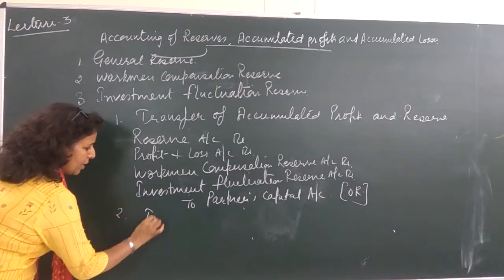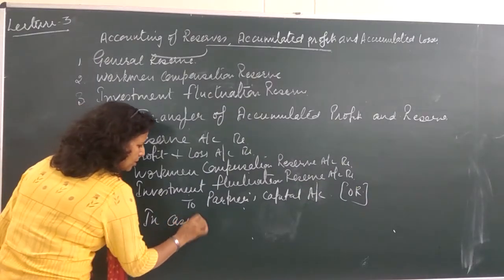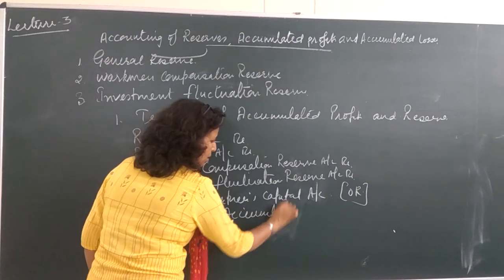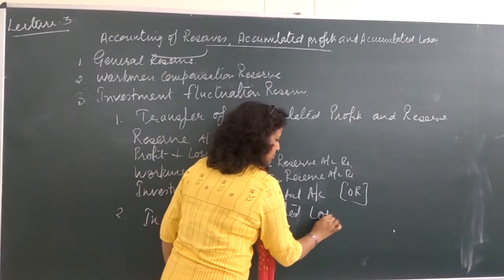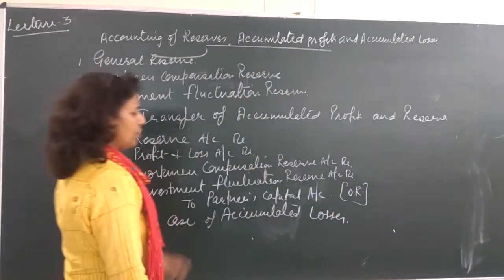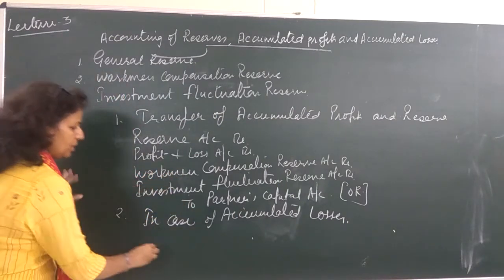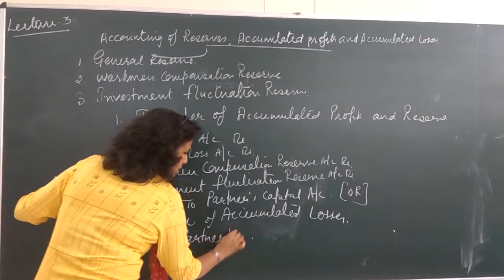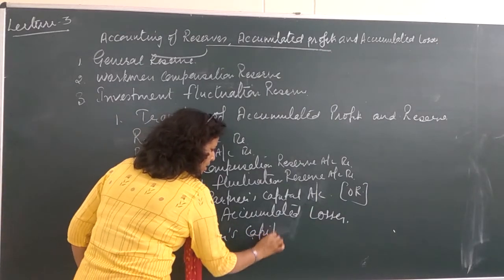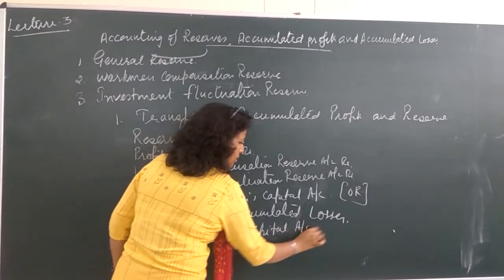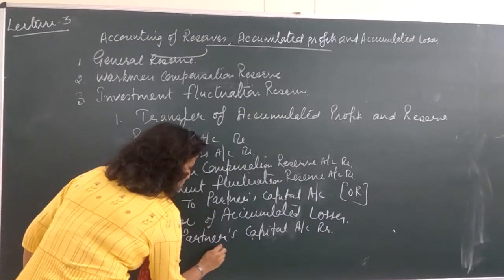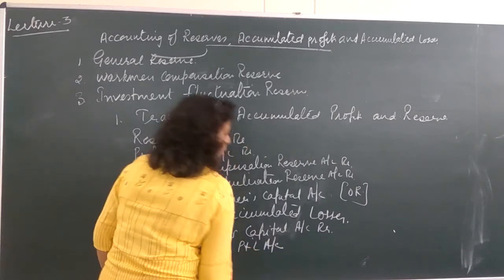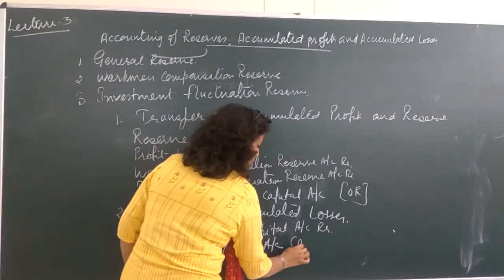In case of accumulated losses, we have the opposite entry of the first one. Now partners' capital accounts are debited, and profit and loss account showing the debit balance is credited.